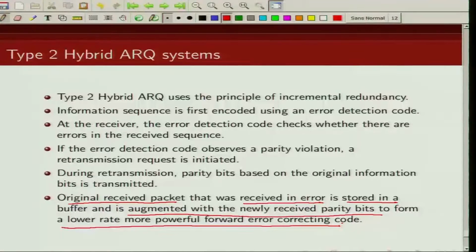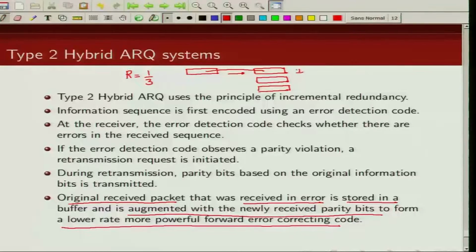So, if you take an example, let us say I have a rate 1/3 code. Let us say this is my block of information bits. Now, if I pass this block of information bits through a rate 1/3 encoder, what will you get? I will get 3 sets. Let us assume this is a systematic code, so this and this are the same.